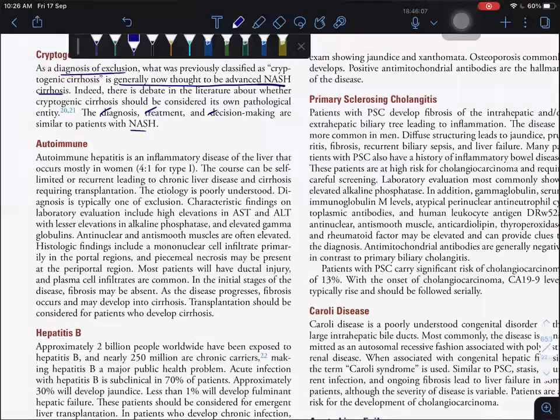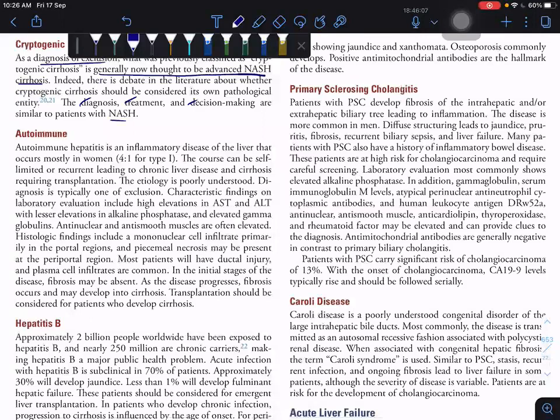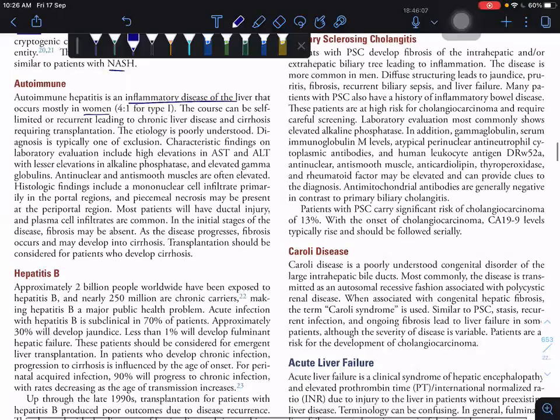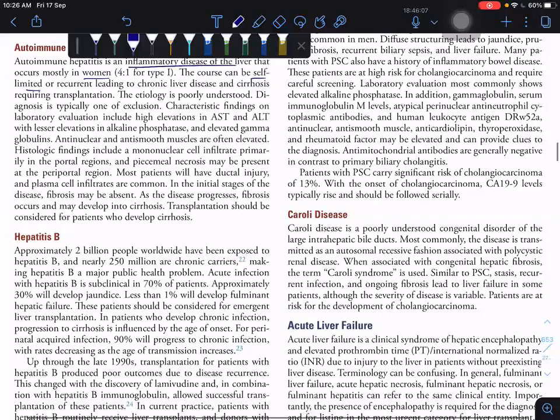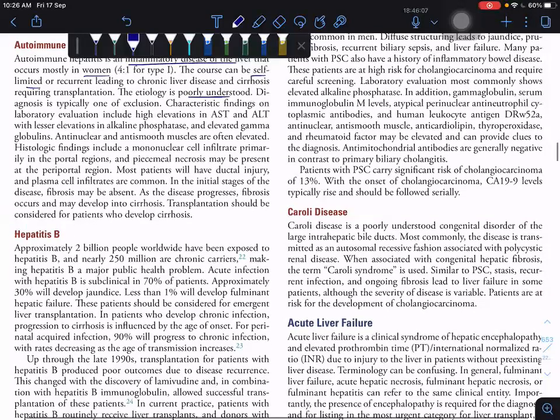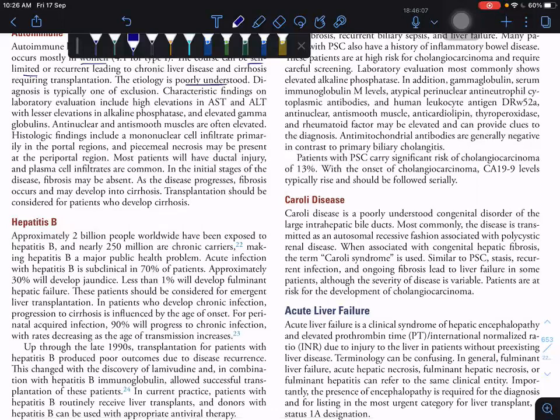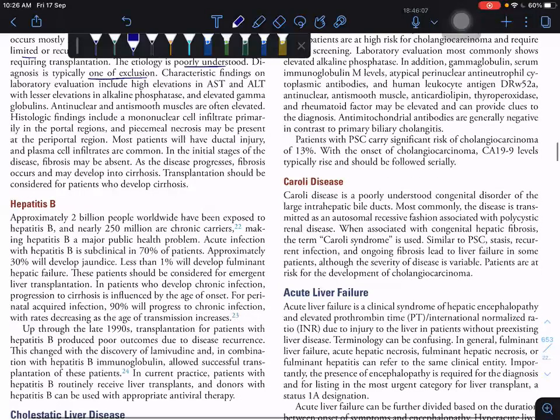It's your autoimmune condition. Autoimmune hepatitis is an inflammatory disease of the liver. Women are more prone to be affected, and it is self-limited, leading to chronic liver disease if it is affected. The etiology of the disease is poorly understood, and it is a diagnosis of exclusion.